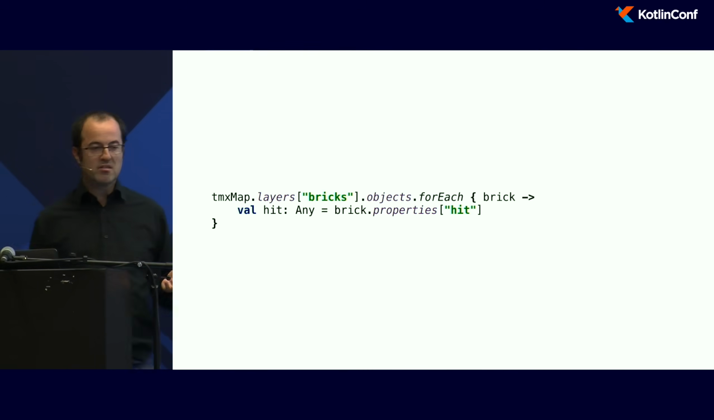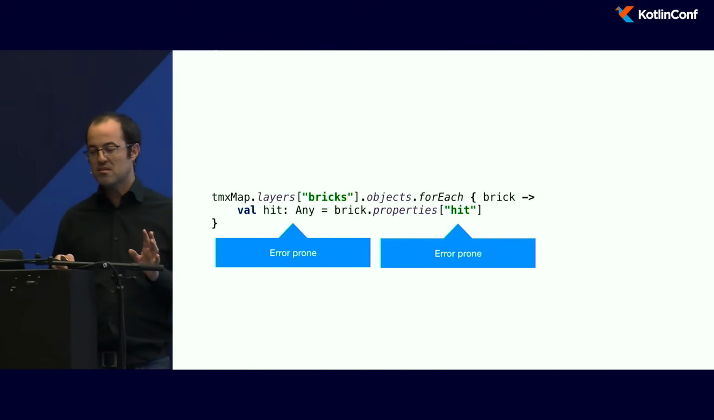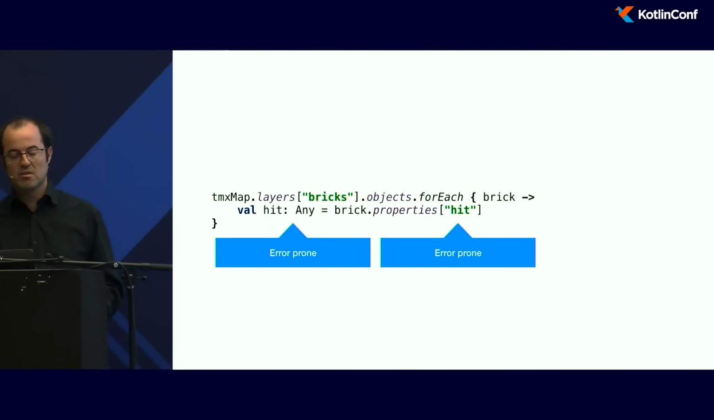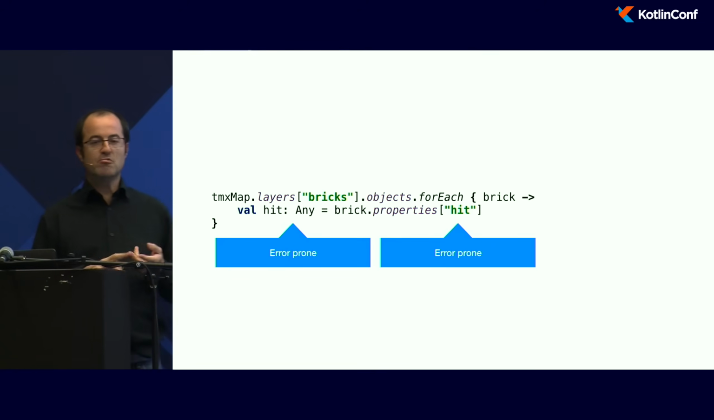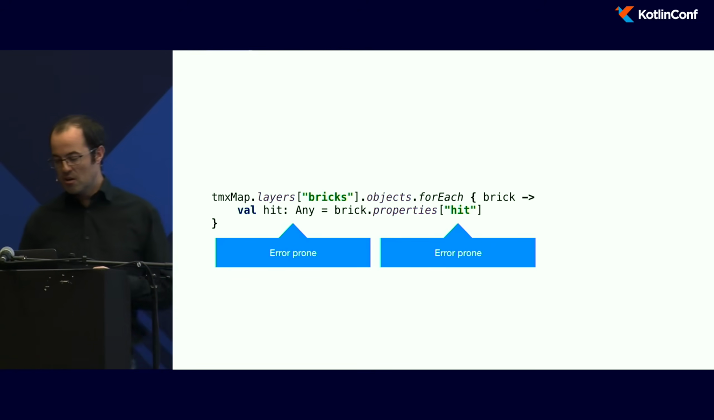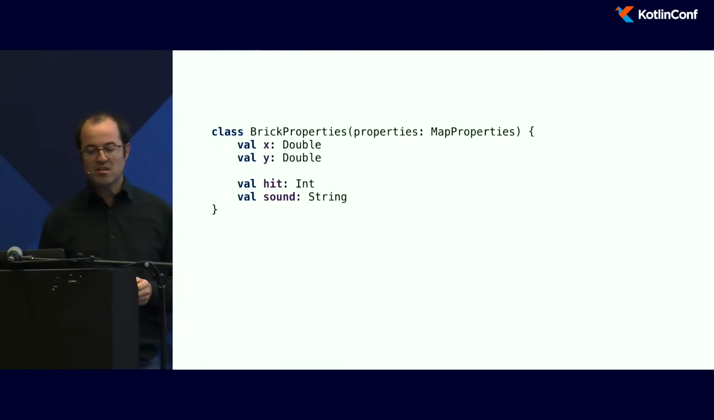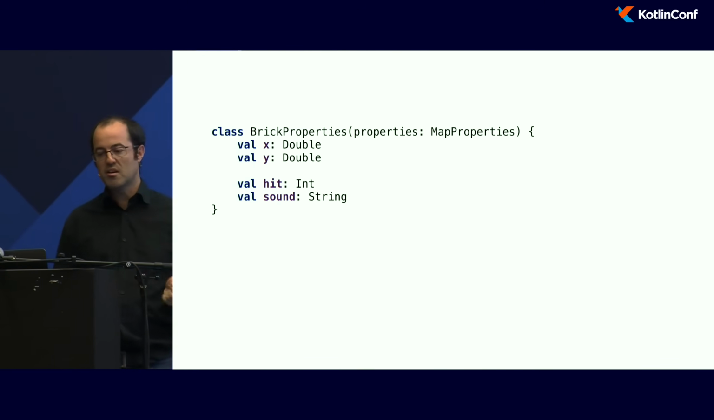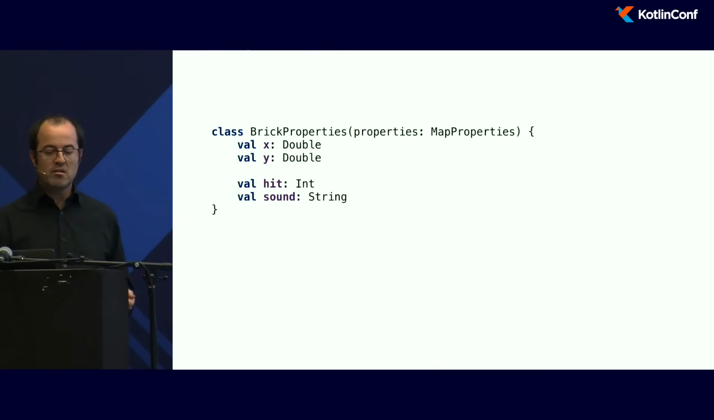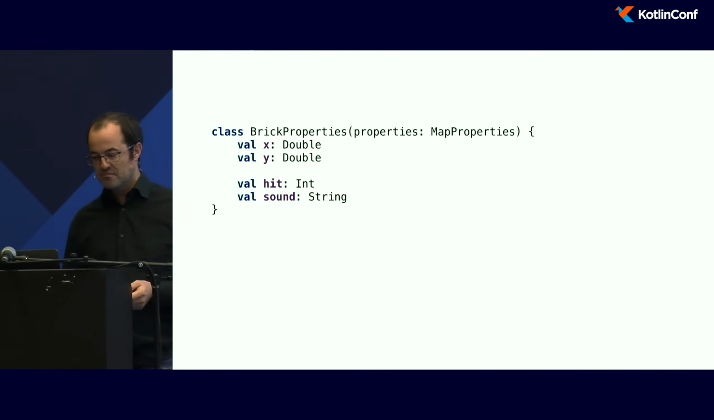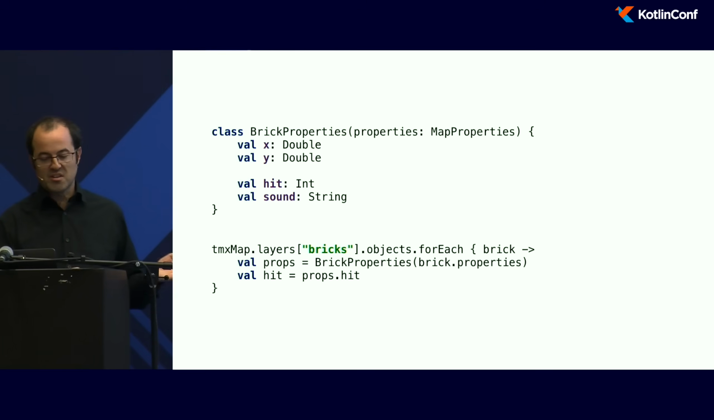Like this. It's quite easy to do, but in fact, it's error-prone, because you're not sure of the name of the property, you're not sure of the type of the property. What I want instead is to access it like an object, to say, OK, the coordinate is a double, the hit is just an integer. And I would like to use it like this.